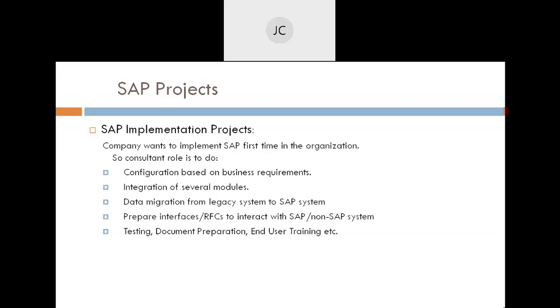And of course, when they implement SAP, they will not be implementing only finance, right? They will have business processes. They might be into manufacturing, or they might be into purchasing business only, right? In a business, we can say mainly three things happen: manufacturing, purchasing, or selling.